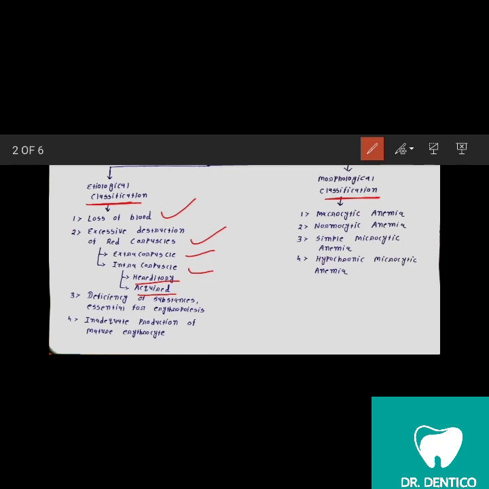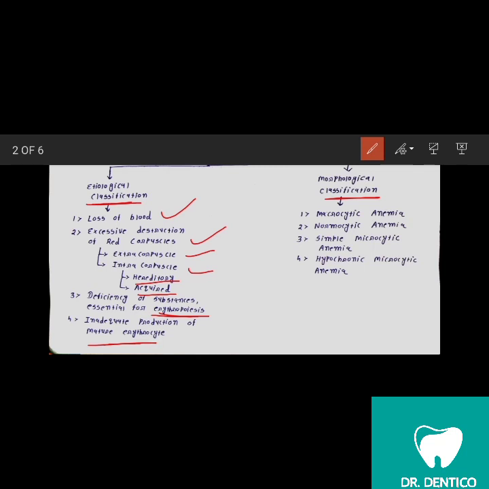Okay. After that the deficiency of substance which is essential for erythropoiesis. So for erythropoiesis the substance can't be obtained, and due to that erythropoiesis will not happen, so mature erythrocyte will not form, so the RBC production will stop. Okay. After that the inadequate production of the mature erythrocyte.